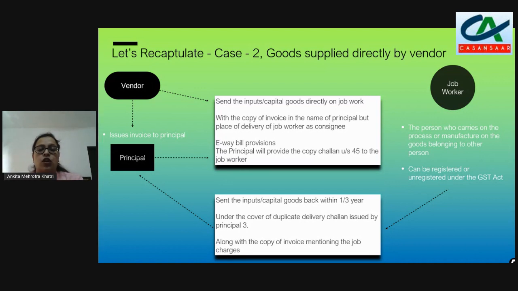As per the GST law, when we are sending the goods and we have to prepare the e-way bill, then the taxable value to be taken in the e-way bill is the value mentioned in the invoice. Now here we are not even using the invoice. Here we are using the challan. The challan is under rule 45 or 55. So whatever is the value of the challan will be considered as the taxable value for the purpose of the e-way bill. There is nothing to question about it.